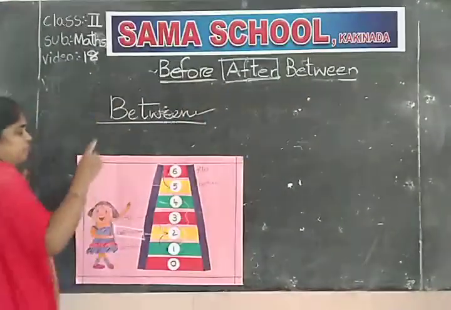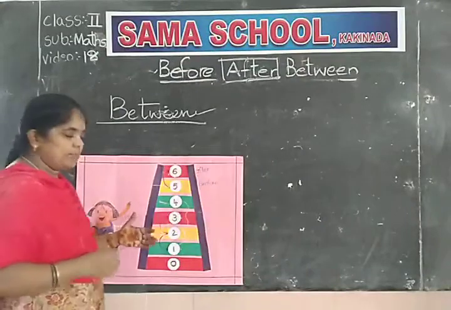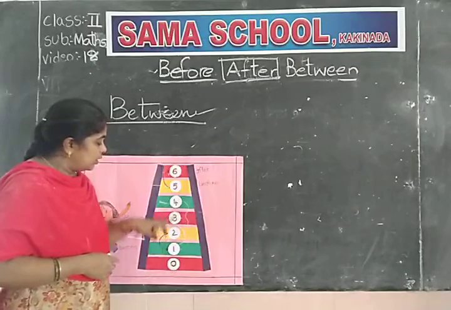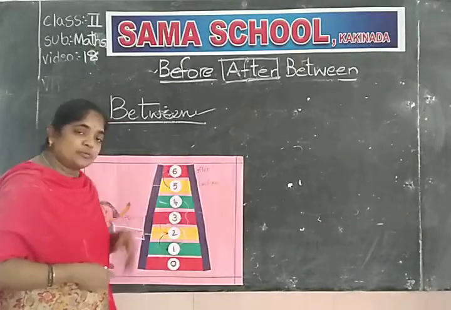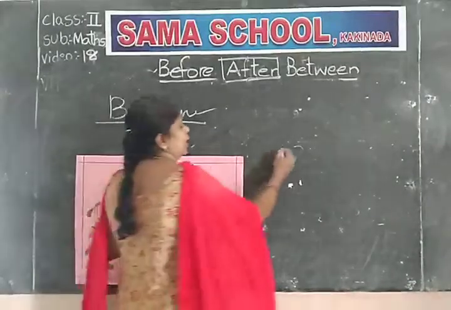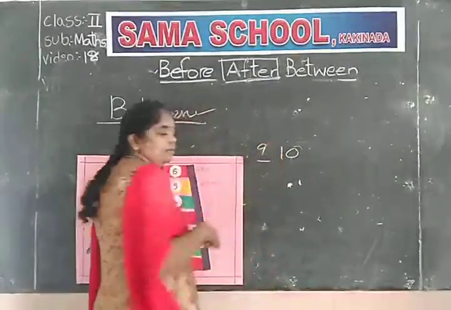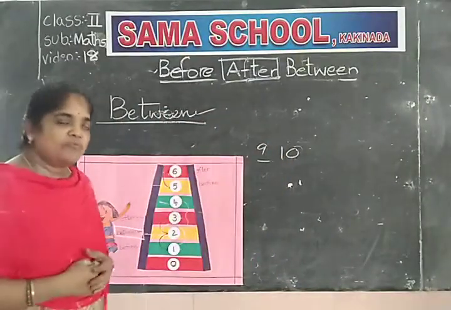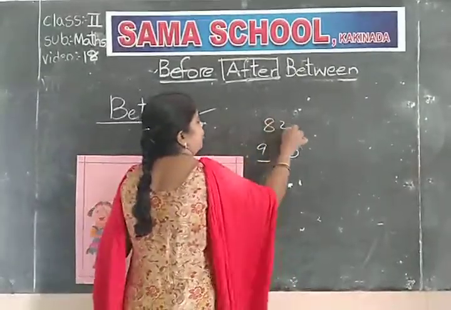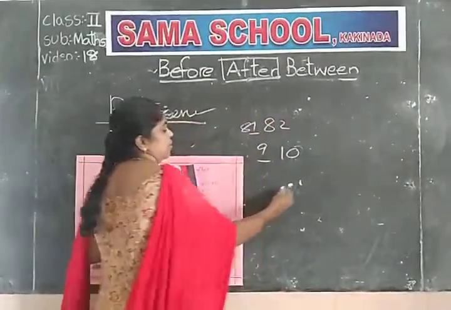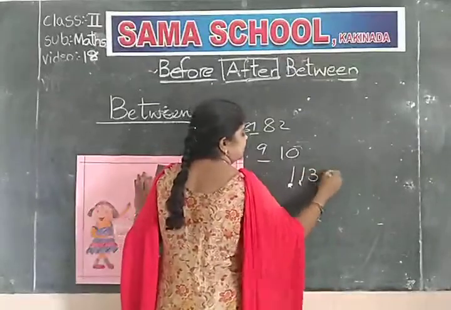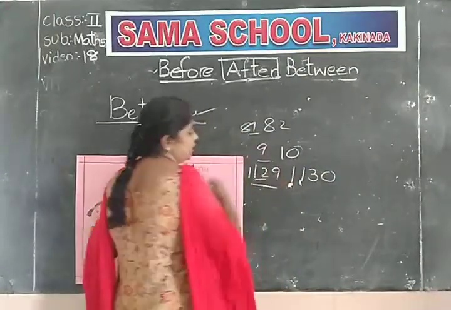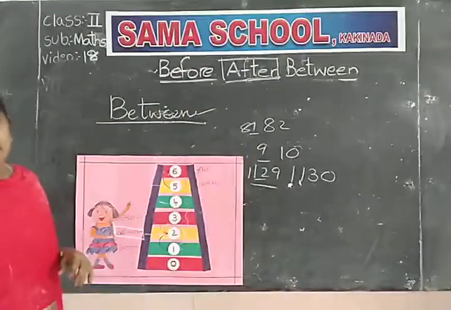Before number means the number that comes before. 2 before is 1, 1 before is 0, 4 before is 3, 6 before is 5. 10 before is 9, 20 before is 19. 82 before, come on, tell me. 82 before is 81. 1130 before is 1129. These are the before numbers.